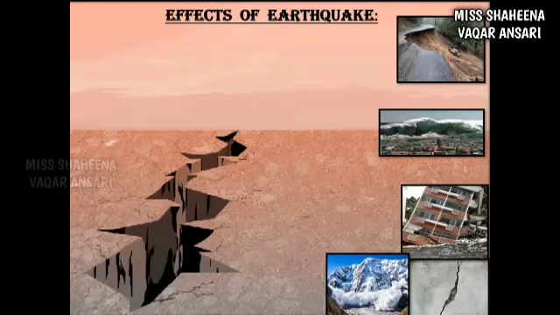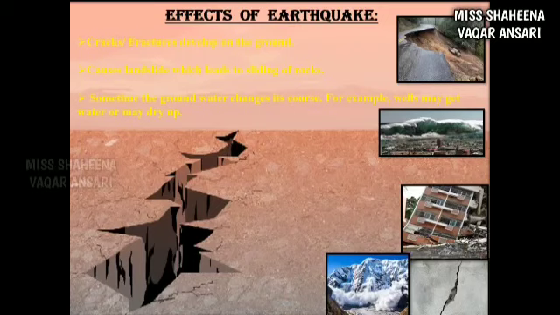Cracks and fractures develop on the ground. It causes landslides, which lead to sliding of rocks. Sometimes the groundwater changes its course. For example, wells may get water or may dry up. Some areas get uplifted while some may subside.